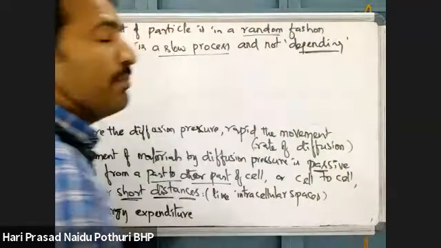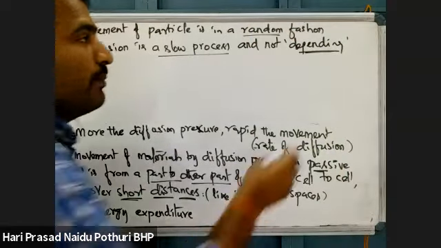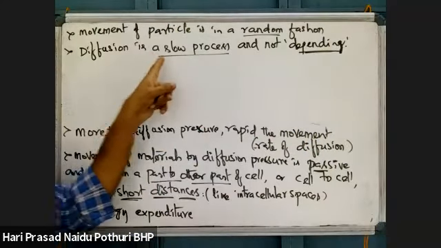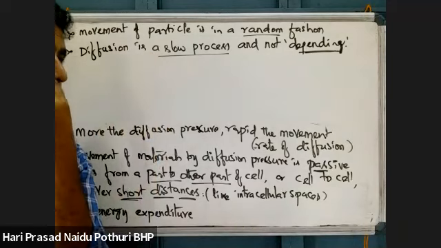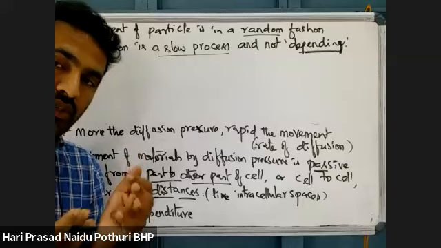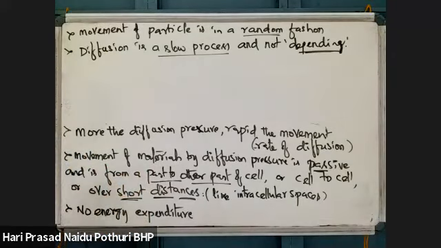It is an independent process. It takes place independently and it is slow, because no energy forces drive it. If some energy force is there, then diffusion can happen very rapidly.